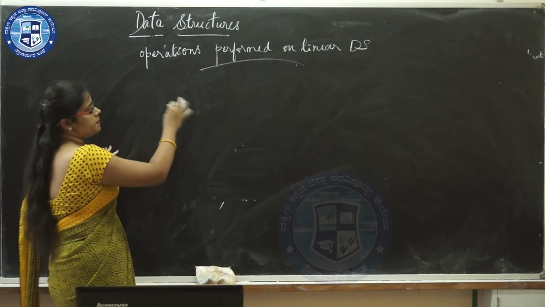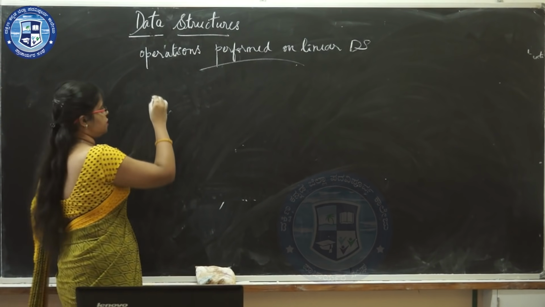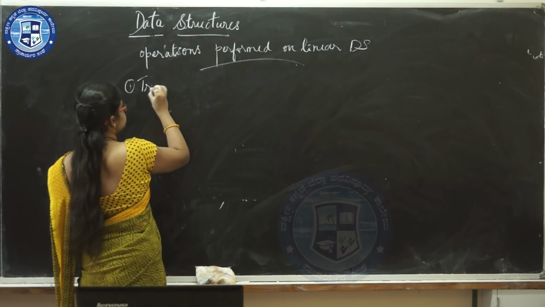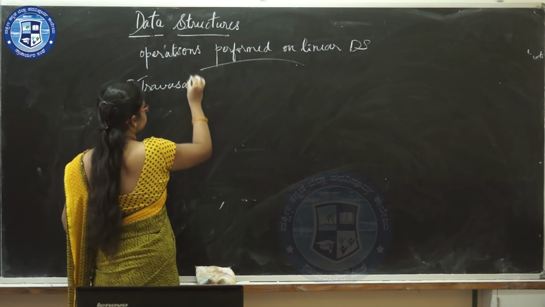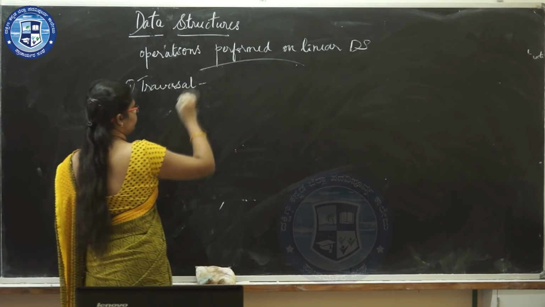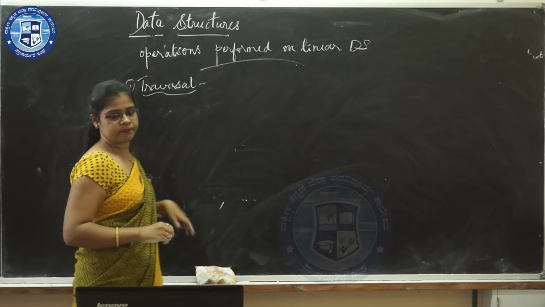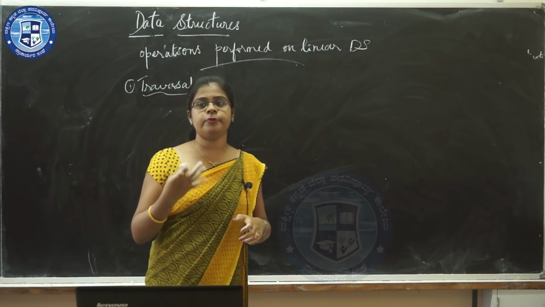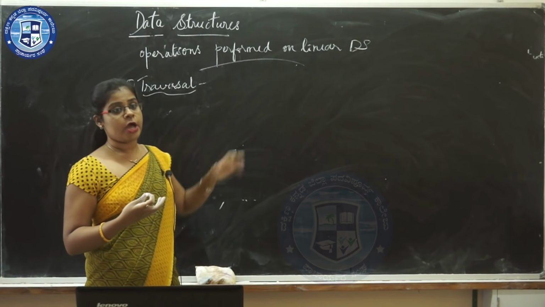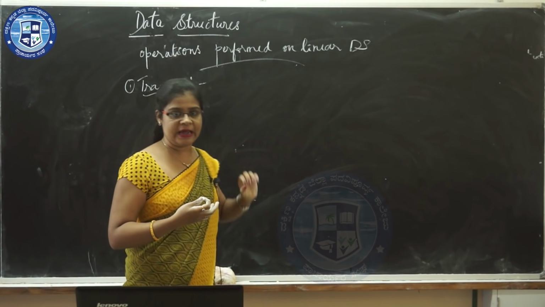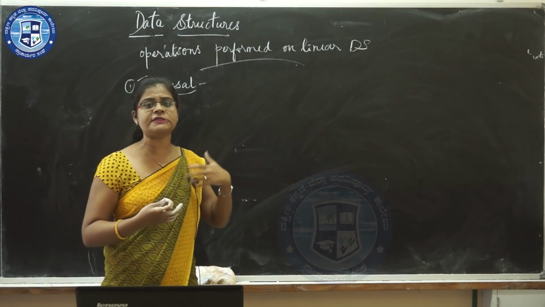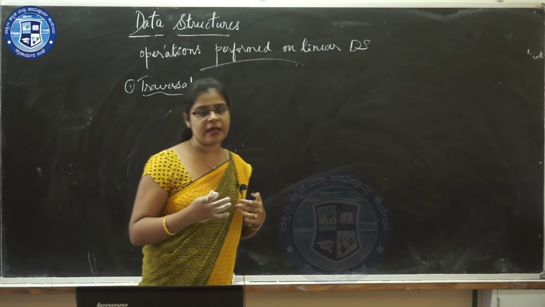Now the first operation performed on linear data structure is traversal. Suppose if you have to perform any operation using the elements of the array, you need to visit each element of that array.